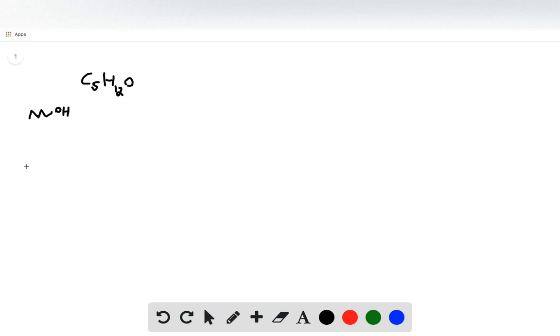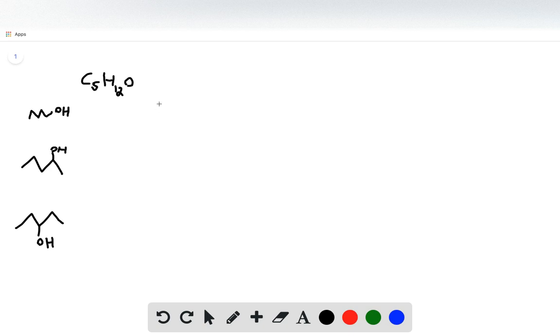Now let's draw a second potential isomer. So 1, 2, 3, 4, 5 carbons, but now we'll put the hydroxide on carbon 2. And lastly, we have 1, 2, 3, 4, 5, putting the hydroxide on carbon 3. So these are the simplest constitutional isomers that we can draw. Now we need to be a little creative, moving around the position of the carbons.